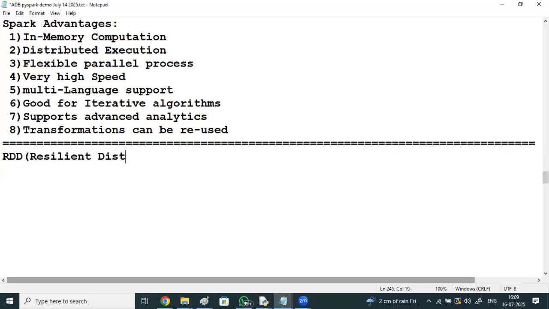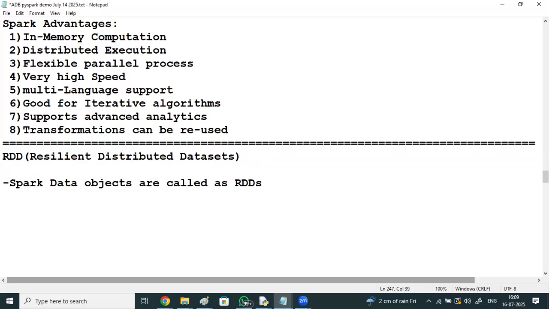Spark data objects are called RDDs. Understand here? Spark data objects.